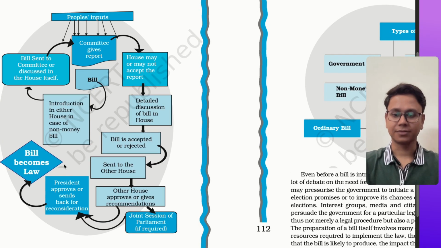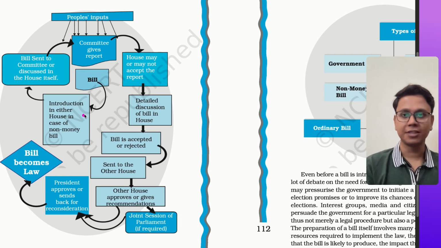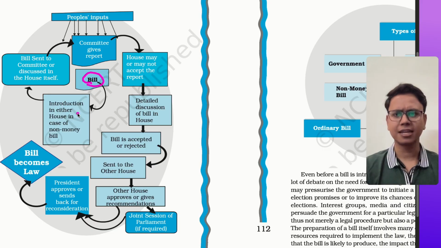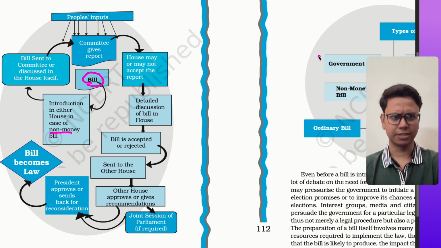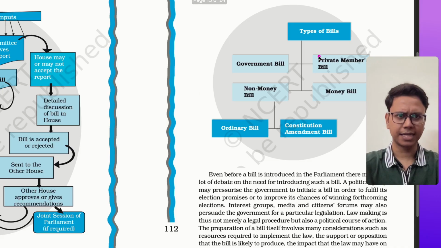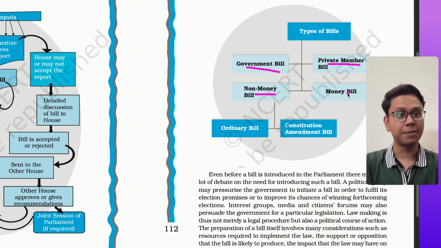Now, what happens is, first of all, there's a bill. Bill is a proposal of legislature. This bill is introduced in either house in case of a non-money bill. So there are many types of bills, which can be seen here. There is the private member's bill, which is introduced by a member who is not a minister. Then there is a government bill which is introduced by a member who is a minister. Then there is non-money bill and money bill.